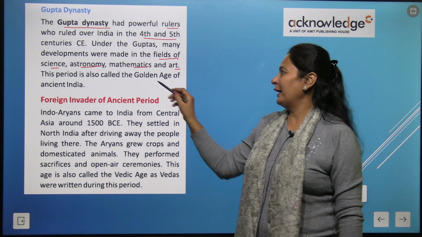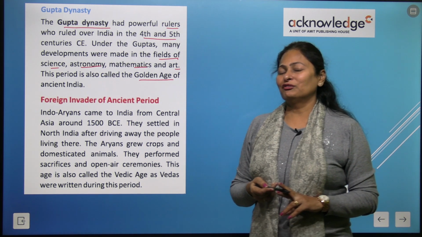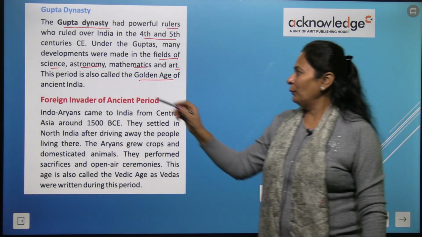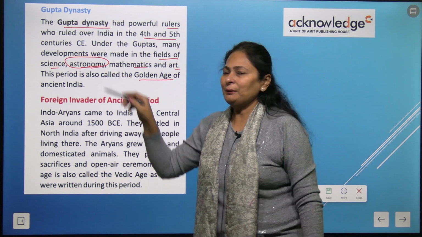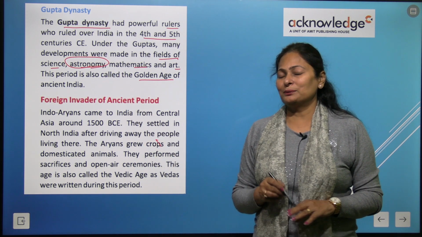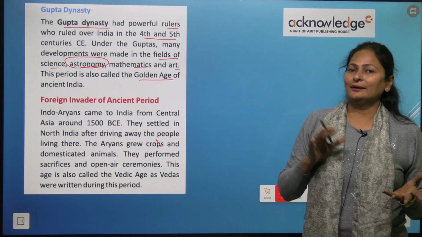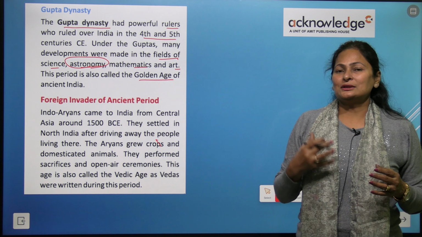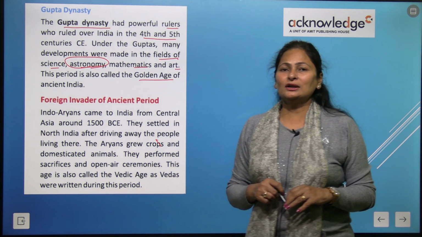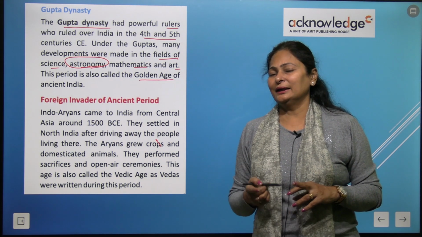So that is why it was called the golden age of ancient India. Astronomy, you must have learned in science and GK. Astronomy is the study related with space or celestial bodies, right? So this was the golden period of ancient India, the Gupta dynasty.